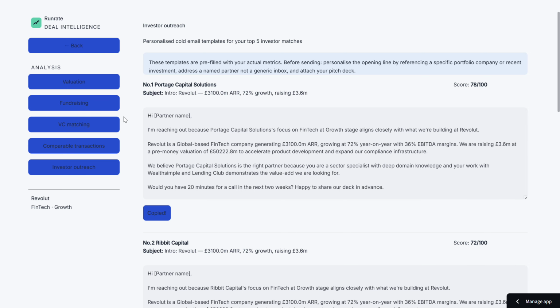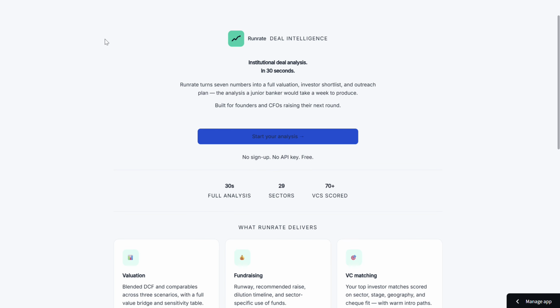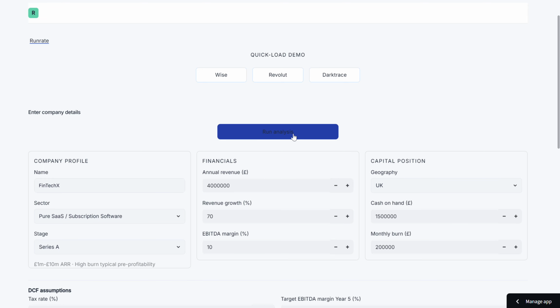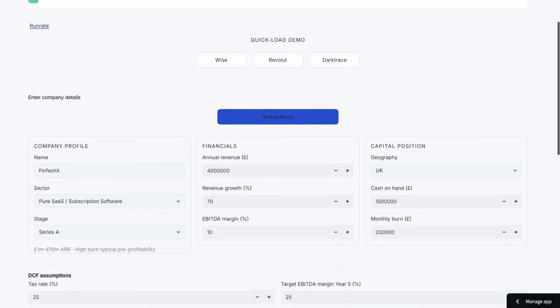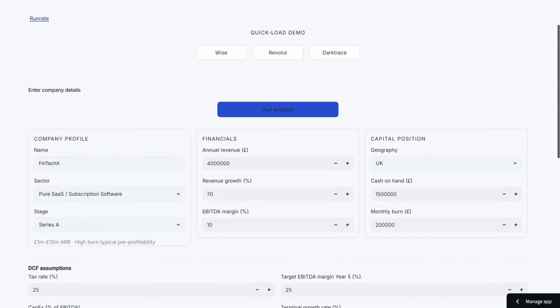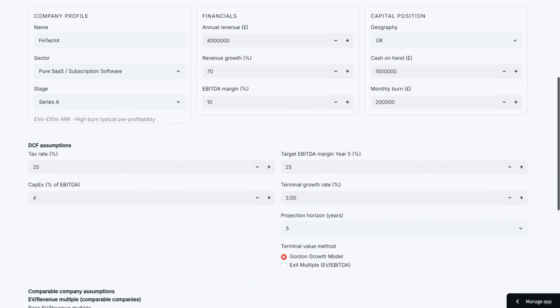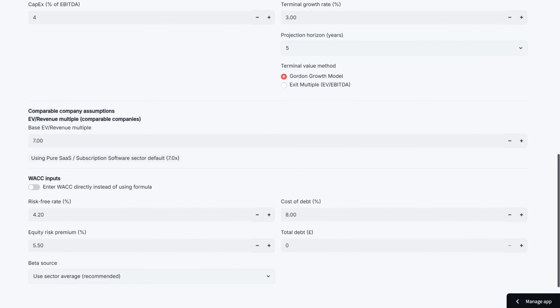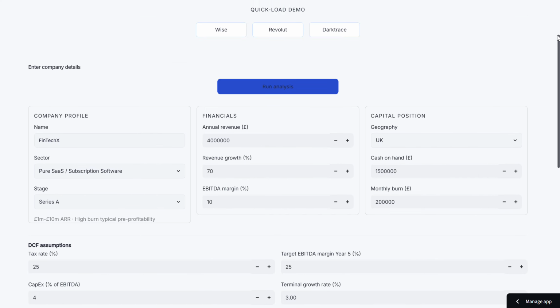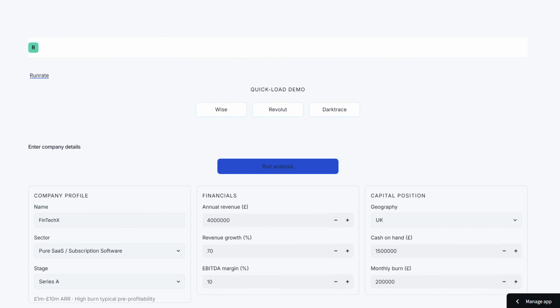I want to be honest about what I've actually learned because I think that matters more than the product itself. I came to this with no financial modeling experience. I didn't know why weighted average cost of capital changes by funding stage or why SaaS companies trade at completely different multiples to e-commerce businesses or what a terminal value actually represents in practice. Building Runrate forced me to understand all of that from first principles, not at a surface level, but well enough to make methodological choices I could defend.